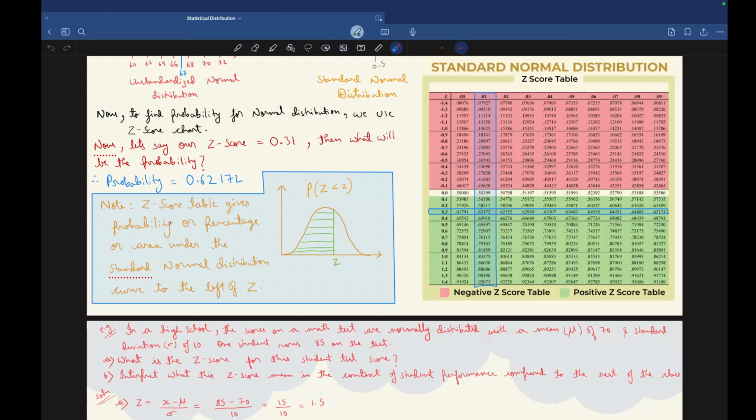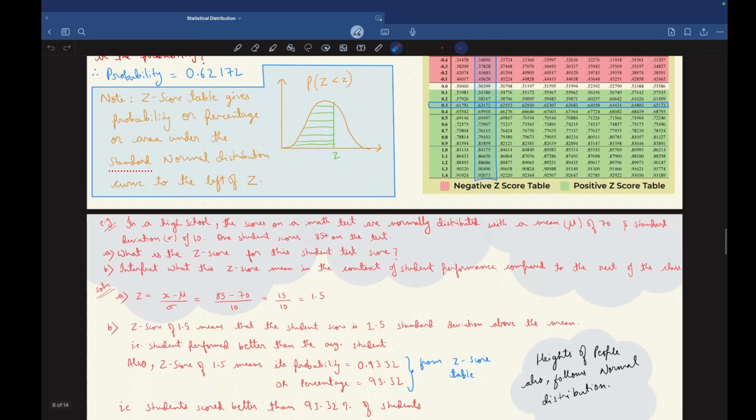Now this is an important point you must know. The z score table gives the probability, or percentage, or area under the standard normal distribution curve to the left of Z. Just remember, guys, to the left of Z. When we find the probability from a z score using the z score table, it gives the area under the standard normal curve to the left of z, that is, the area lying to the left side of z. Okay, let's see one example.